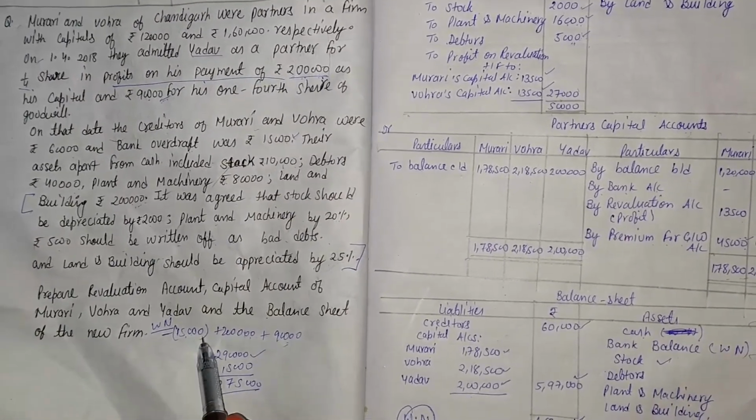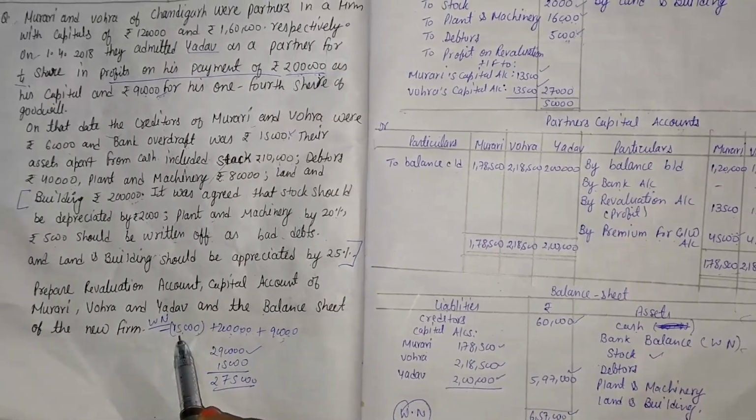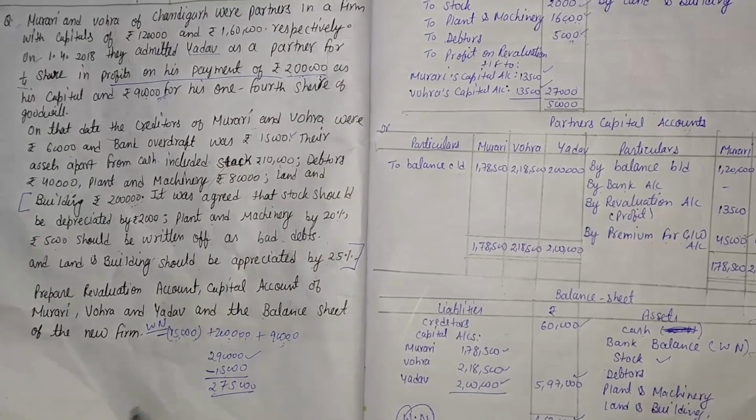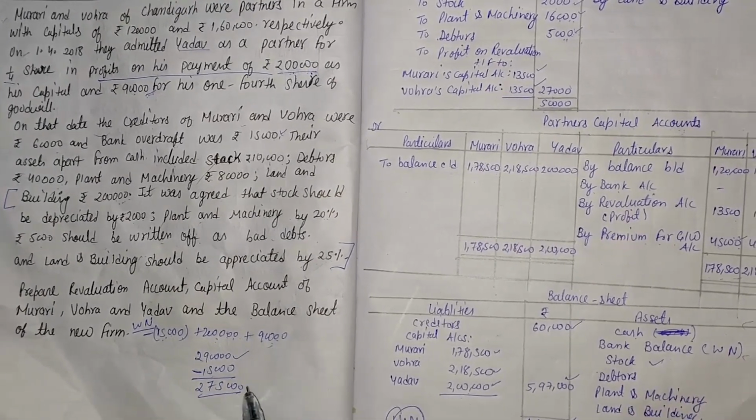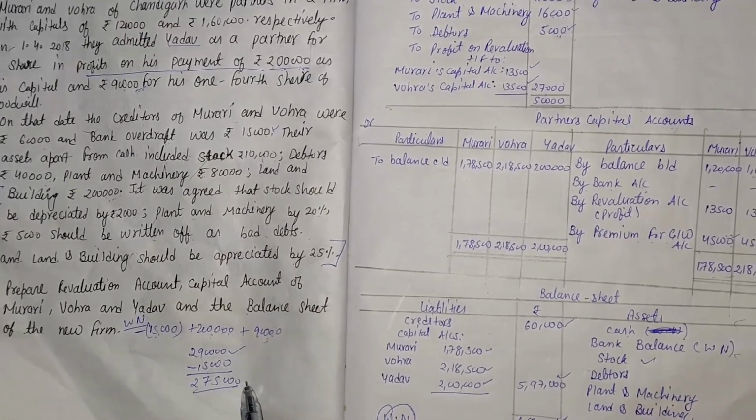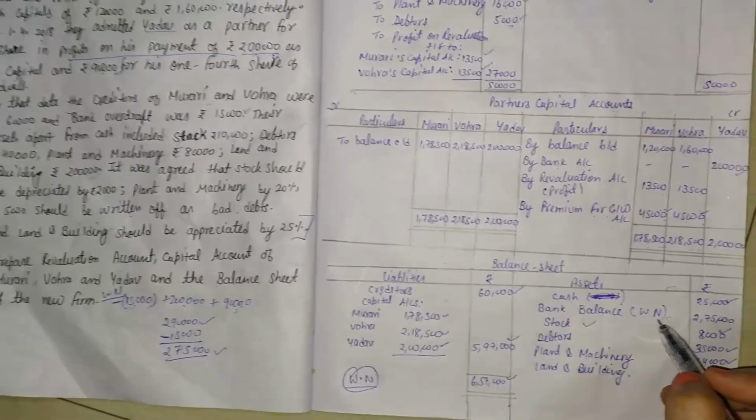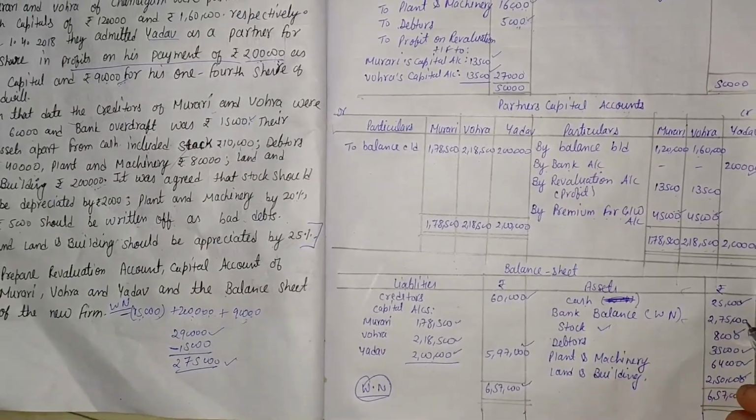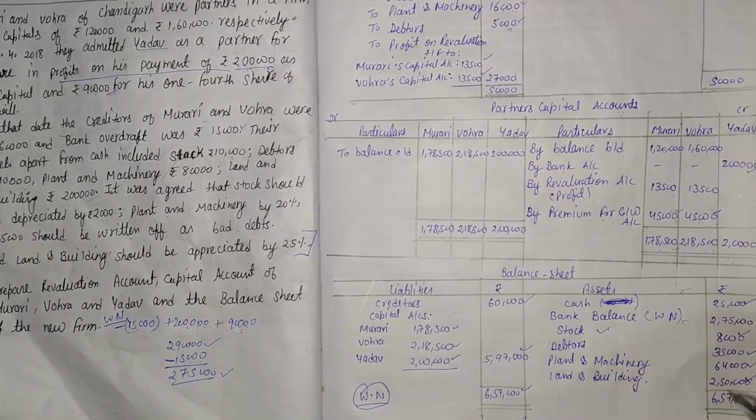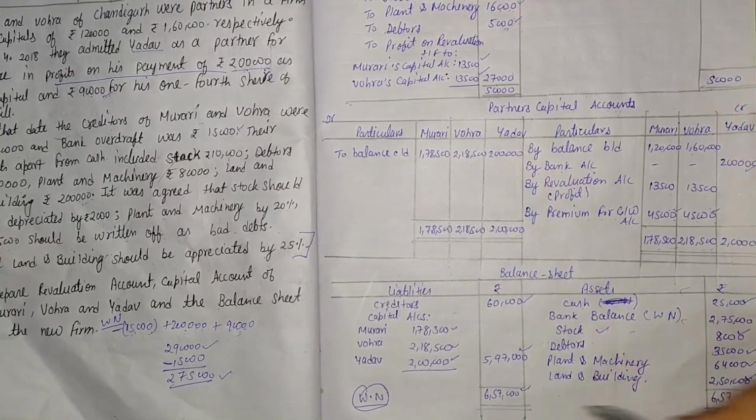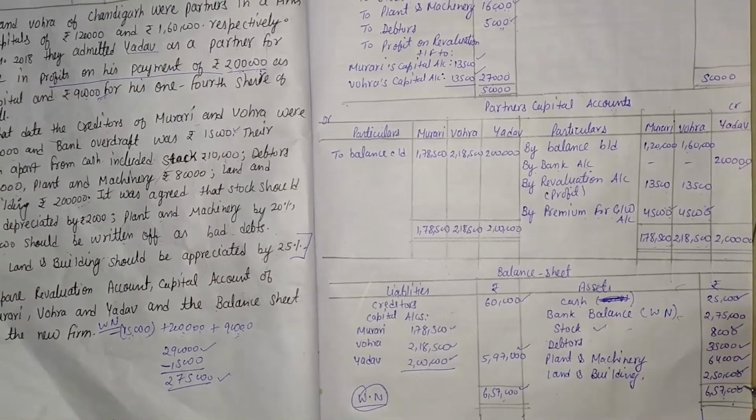Here bank overdraft is given, so among the positive items we consider the bank overdraft of 15,000. We reduce that bank overdraft because bank overdraft is a negative value. After that we find the value of the bank balance, that is 2,75,000. After that we find that the totals of both sides, assets and liabilities, are equal, that is 6,57,000 and 6,57,000.